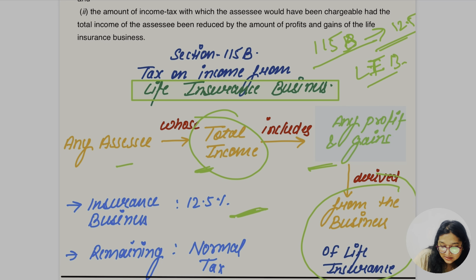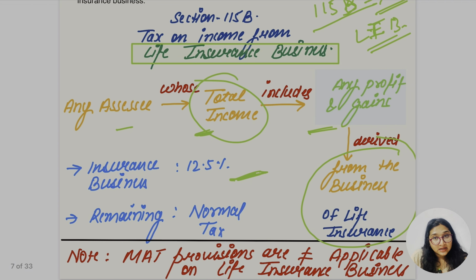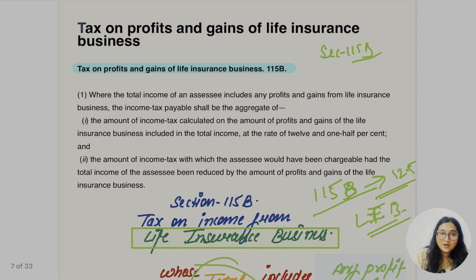For the remaining income, the normal taxable rate is going to be applied. Note, MAT provisions are not applicable on the life insurance business.